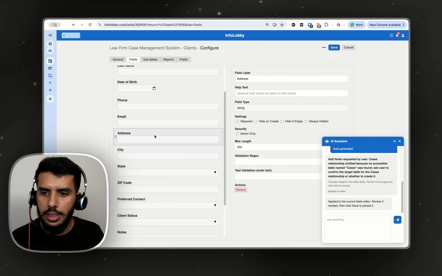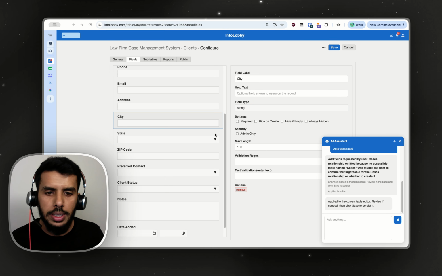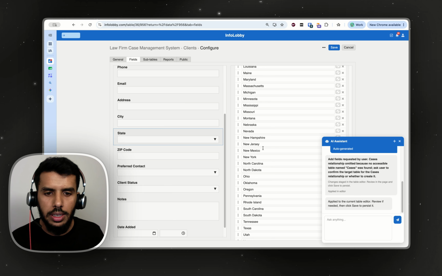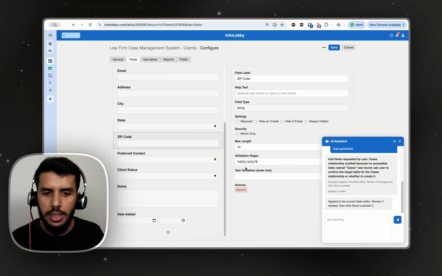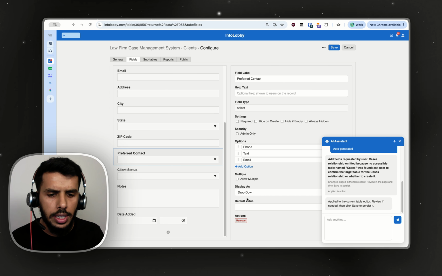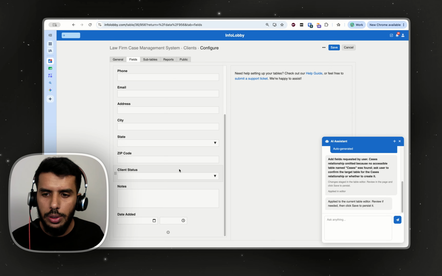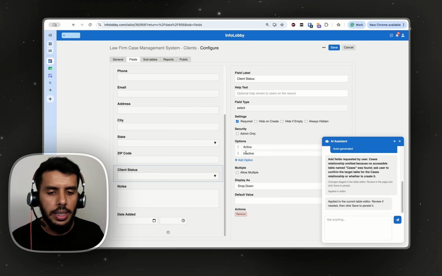It is a string. I would rather, actually, that is fine, string. Okay. We have the city, state, and it has added all the states in here. As you can see, zip code, it has verified the regex. Preferred contact, which I don't think we need at this stage, so I'm going to remove this field, preferred contact, and we'll have a client status, whether it is active or inactive.